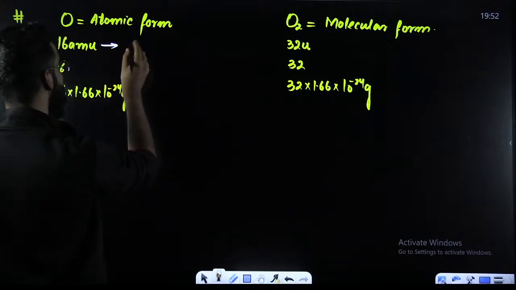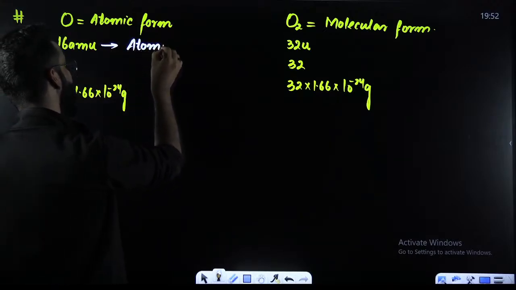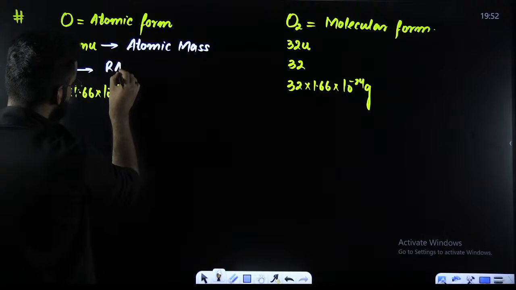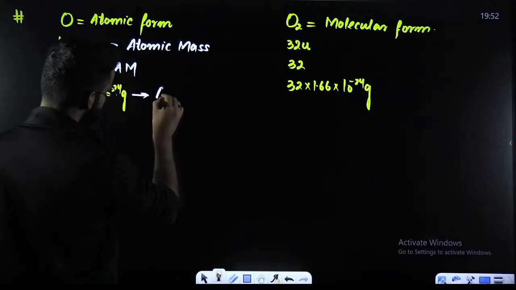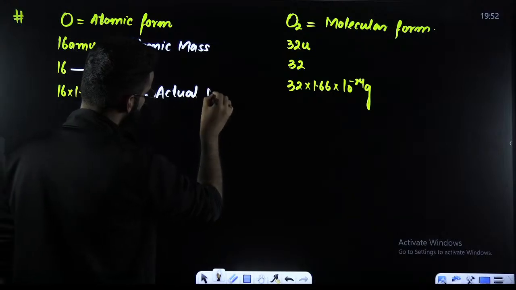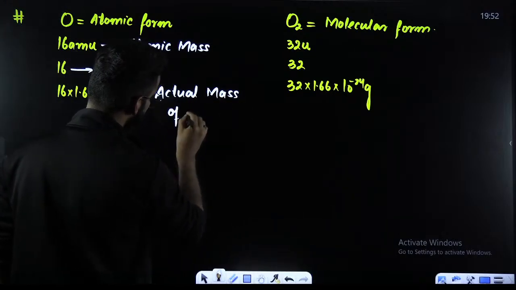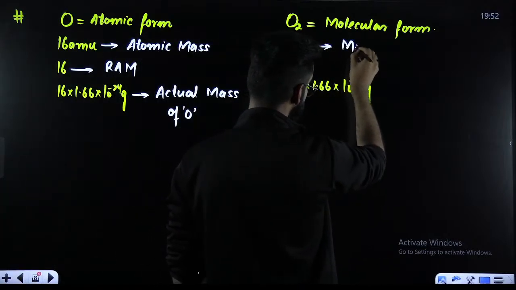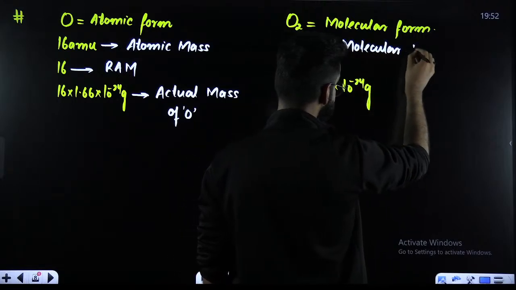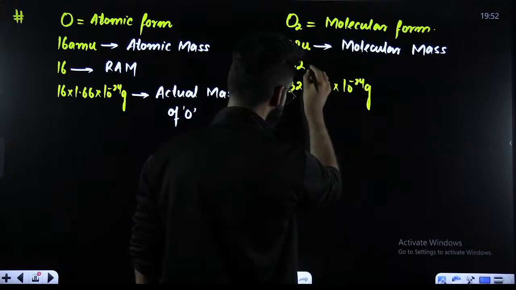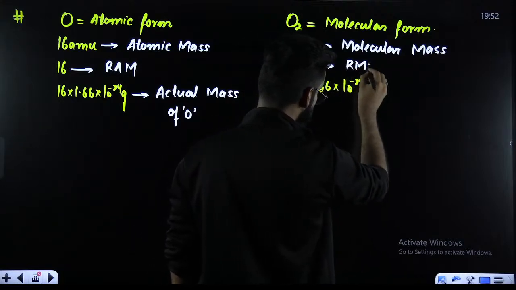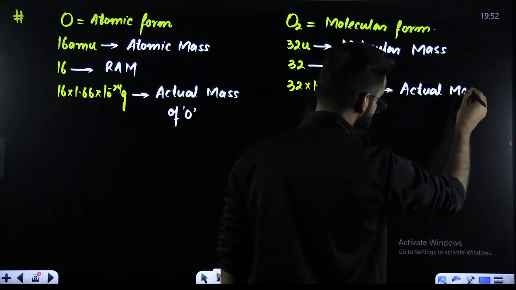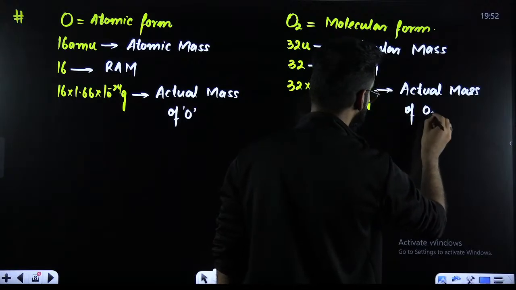This 16 AMU, my dear students, is what you will be calling the atomic mass of oxygen. This is the relative atomic mass of oxygen. This is the actual mass of O. Now, what about these terms over here? This is the molecular mass of oxygen. This is the relative molecular mass of oxygen. And this is the actual mass of O2.